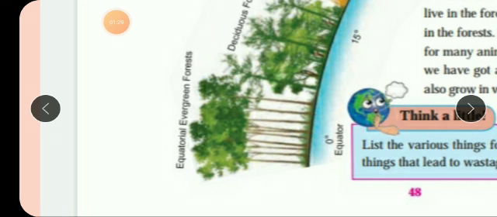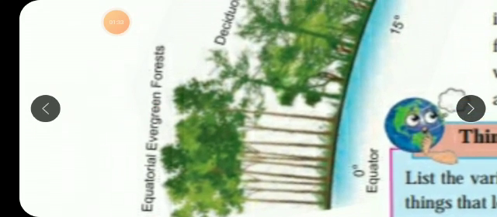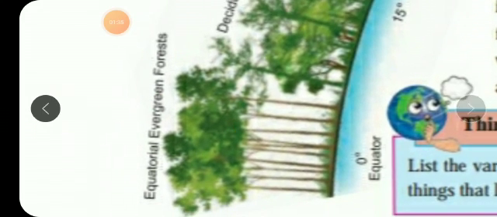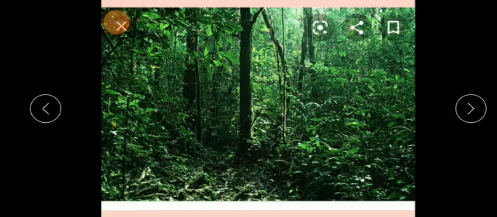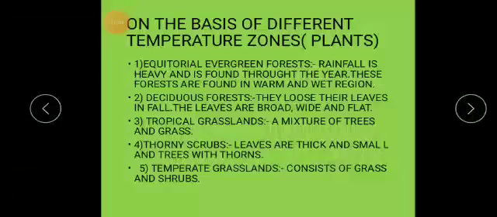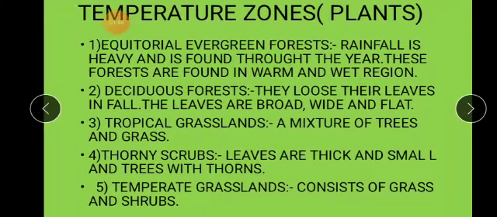The first type is the equatorial evergreen forest. What is the specialty of this forest, children? Here the rainfall is heavy and is found throughout the year. These forests are found in warm and wet regions, because on the equator the temperature is maximum, so the climate is always warm.